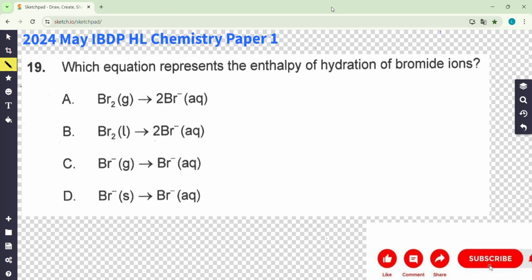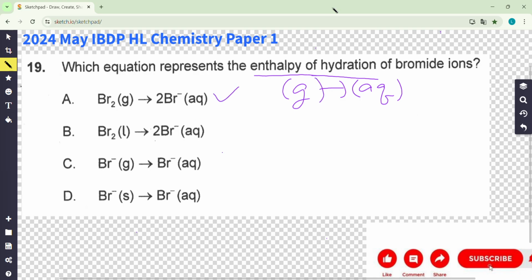Question 19 is about definition. Sorry, you really need to remember it, lest you will lose 1 mark. So important chemistry reaction definition you remember. What you need to hear is hydration. Enthalpy of hydration. Our definition is from gas to aqueous state. Definition. It must start from a gas state.